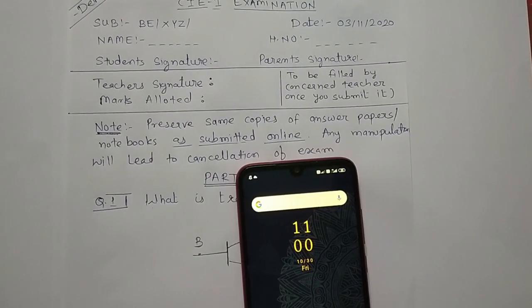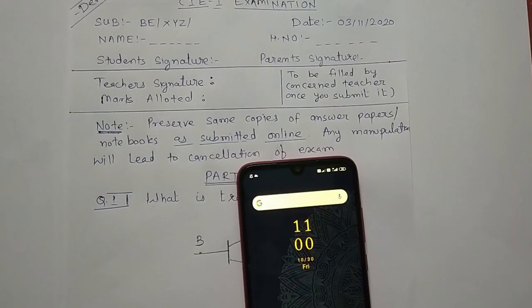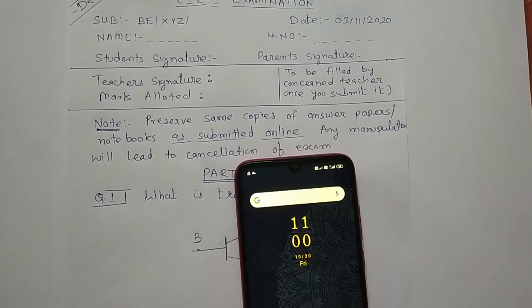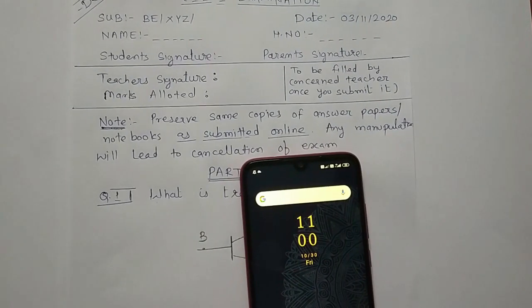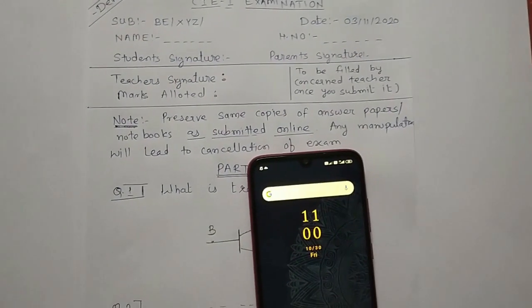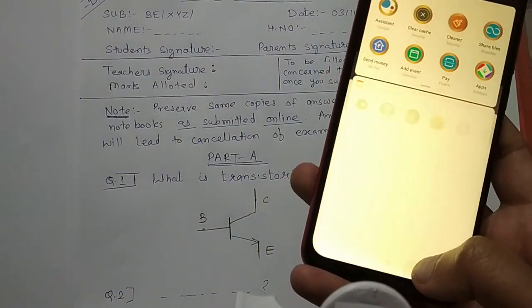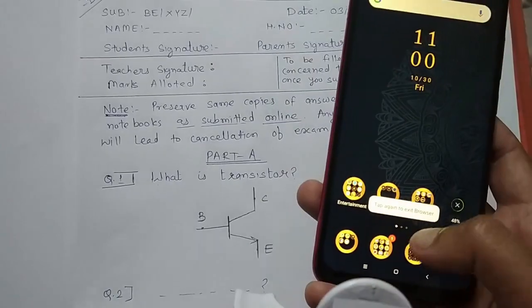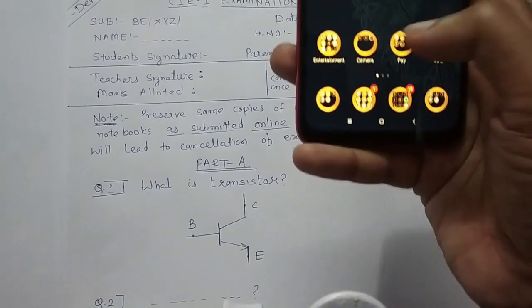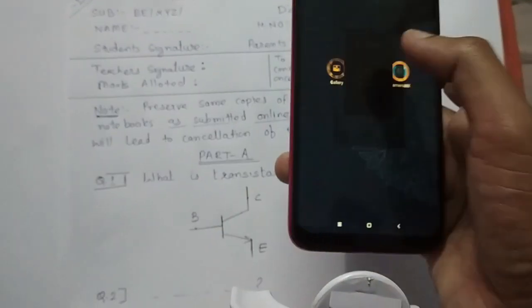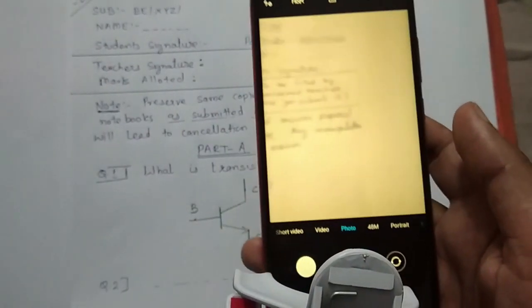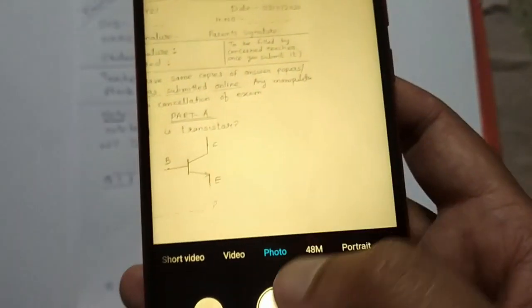Once you are done with writing your paper, then only you should start clicking the screenshots and uploading it. Before that, don't use the camera. Once you have written the answers, then you can go to your camera. So we have camera here. So once you go to camera, then you can click the answers.